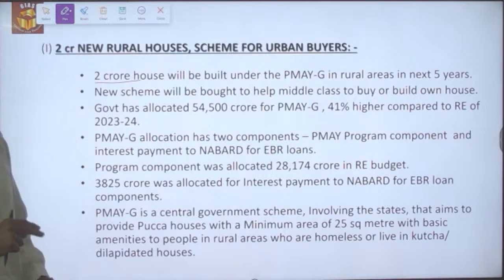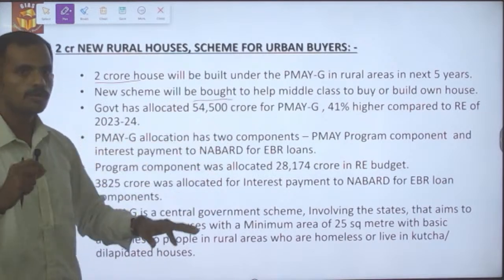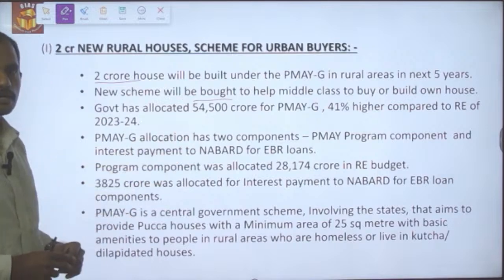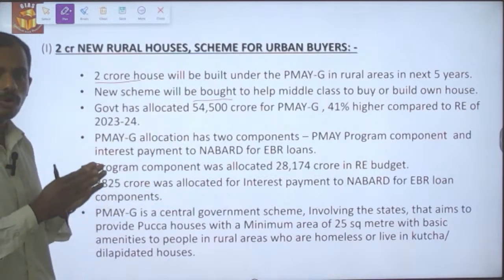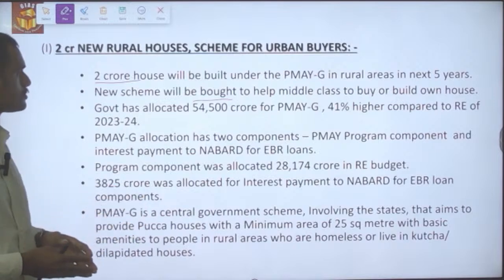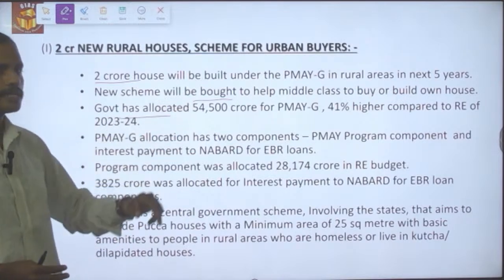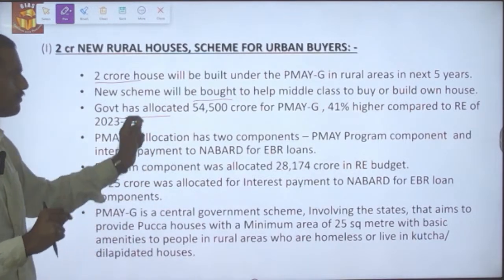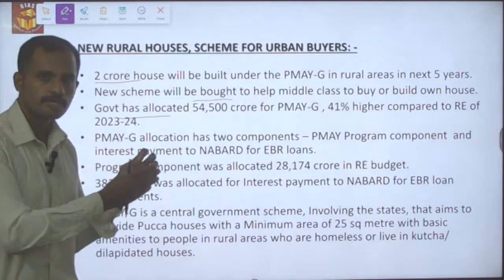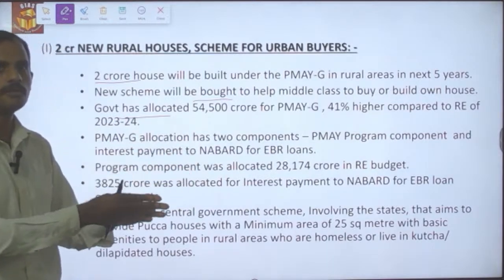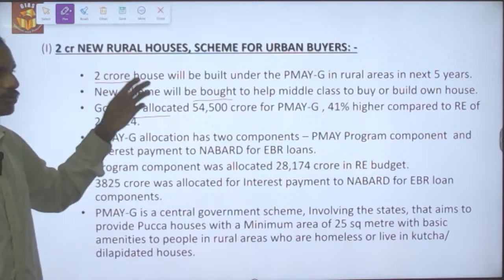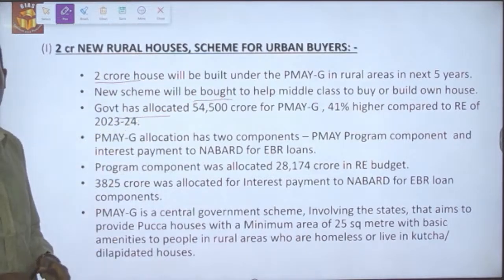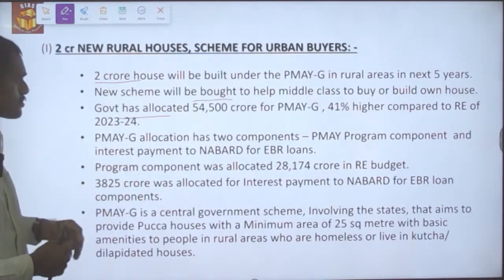The new scheme will help the middle-income class group to buy or build their own house in urban areas. The government has allocated rupees 54,500 crore for the Pradhan Mantri Awas Yojana Gramin scheme, which aims to build 2 crore new rural households in the upcoming financial years.